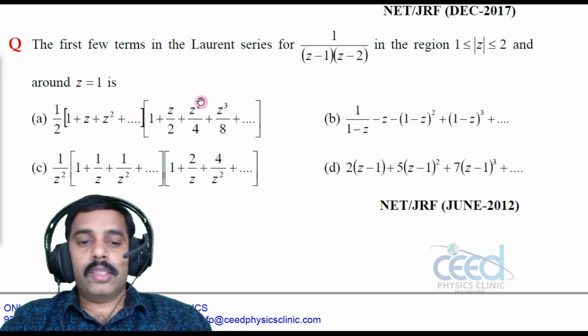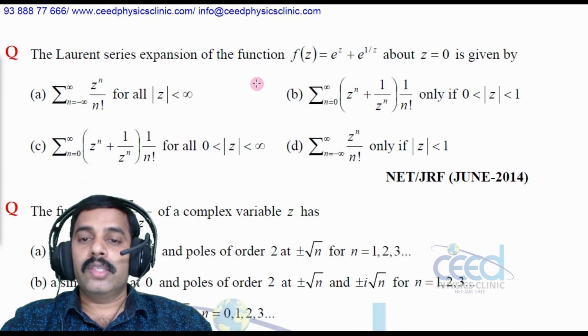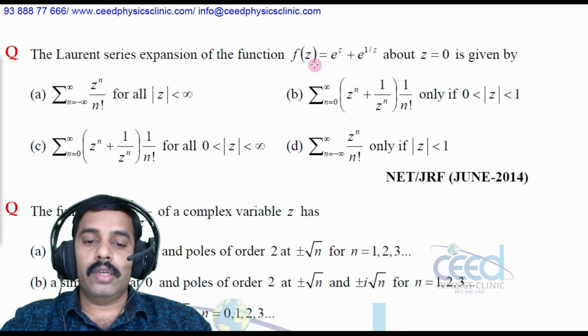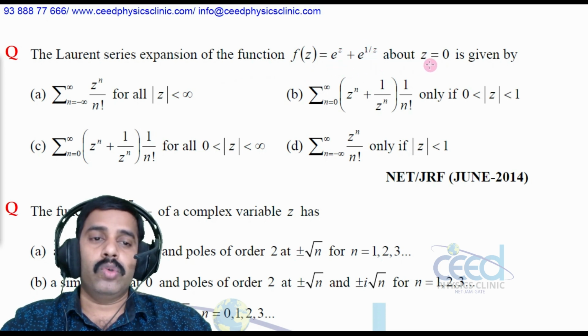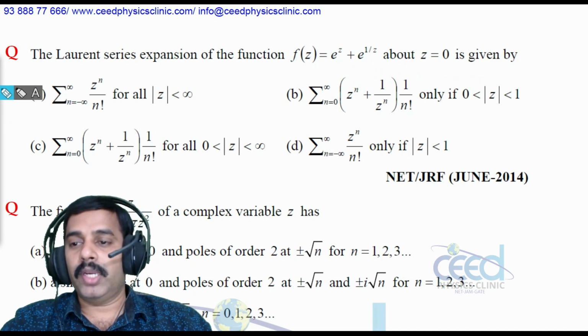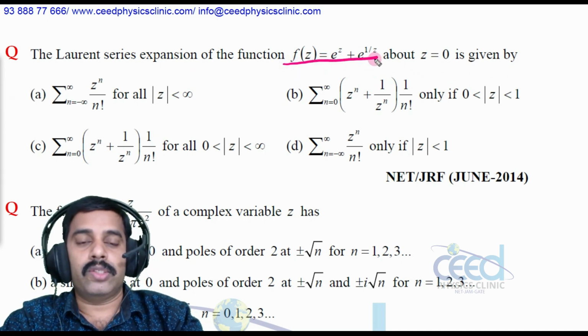Now let us come to another question. The Laurent series expansion of the function f of z is equal to e raised to z plus e raised to 1 by z about z is equal to 0 is given by, right? So we need to find the Laurent series expansion of this.